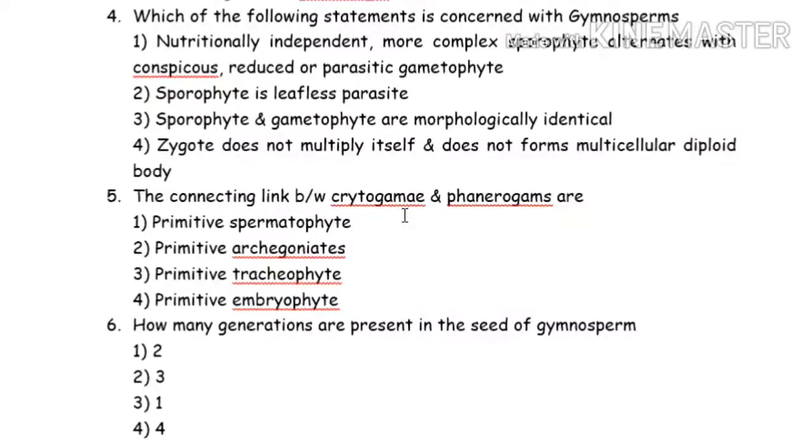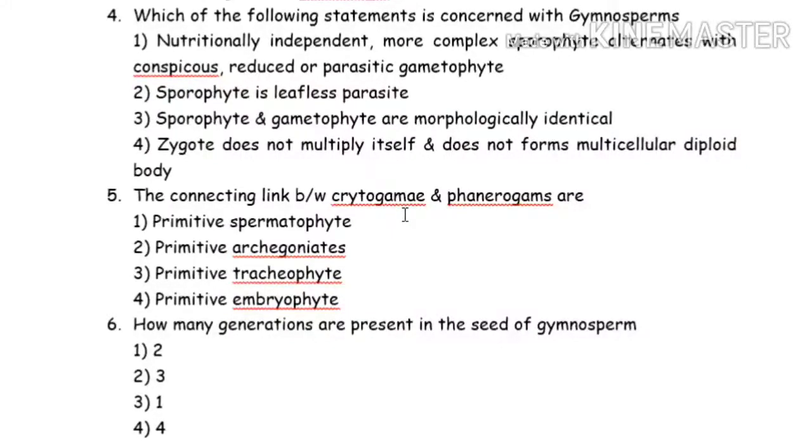Archegoniate will be your bryophyte, pteridophyte and gymnosperm only. So as a result, angiosperms you can't take them. Clear?